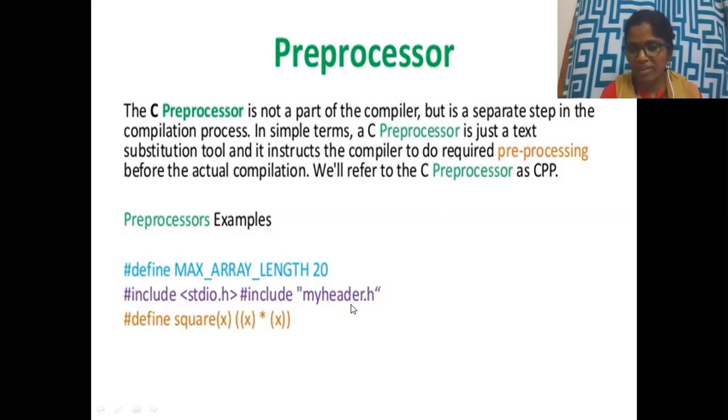This is our own header file, user-defined header files. This is another way. These are the preprocessors which are already processed in the library.